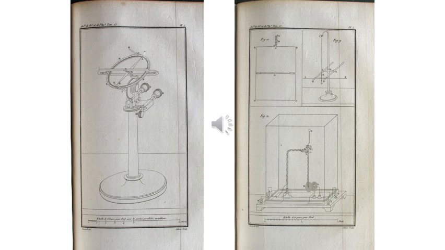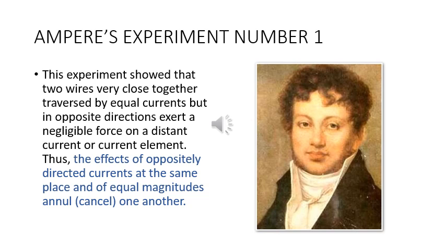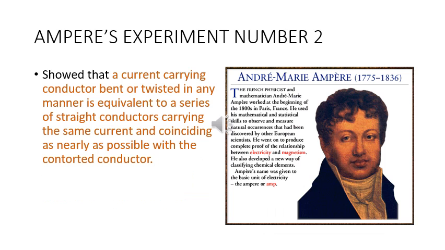Ampere's first experiment showed that two wires very close together, traversed by equal currents but in opposite directions, exert a negligible force on a distant current or current element. Thus, the effects of oppositely directed currents at the same place and of equal magnitudes are null, that is, cancel one another. Ampere's second experiment showed that a current carrying conductor bent or twisted in any manner is equivalent to a series of straight current carrying conductors carrying the same amount of current and coinciding as nearly as possible with the contorted conductor.